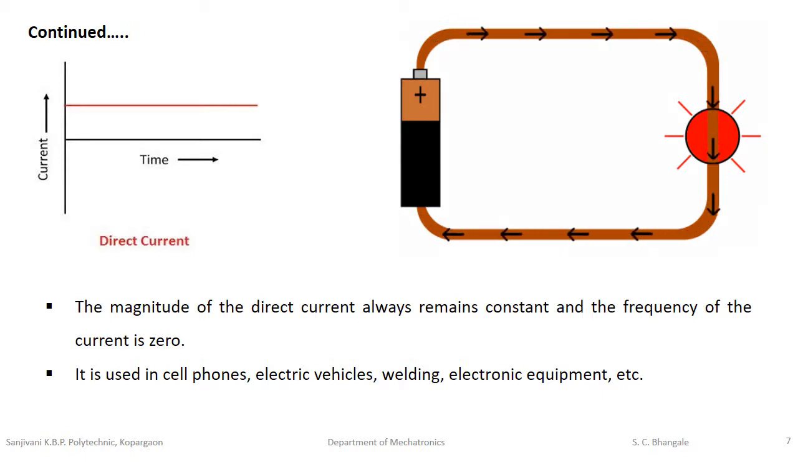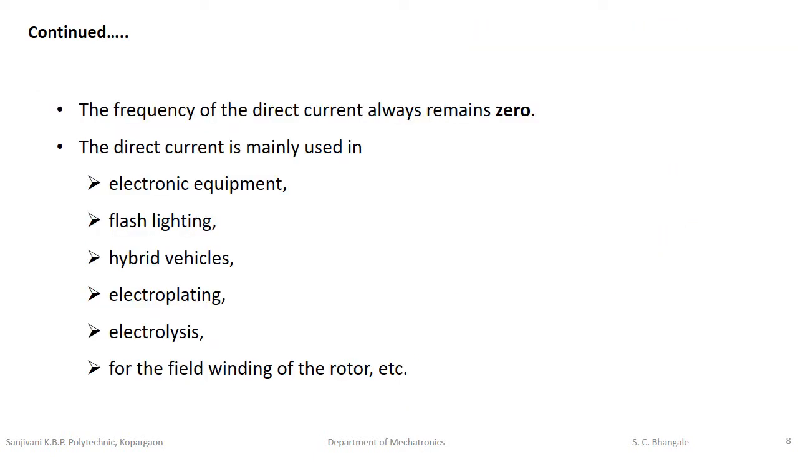If we see this diagram, the graphical representation of direct current is always a straight line. And in this diagram, one battery is connected to the lamp and the direction of current, or the direction of electric charge, always flows in only one direction. The frequency of the direct current always remains zero for DC. The direct current is mainly used in widespread applications such as electronic equipment, flash lighting, hybrid vehicles, electroplating, electrolysis, for the field winding of the rotor, etc.